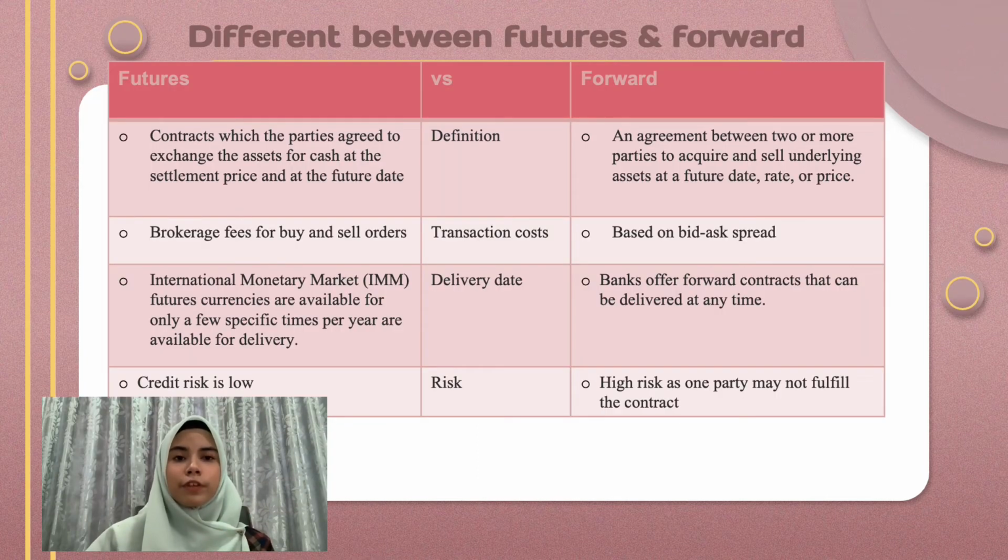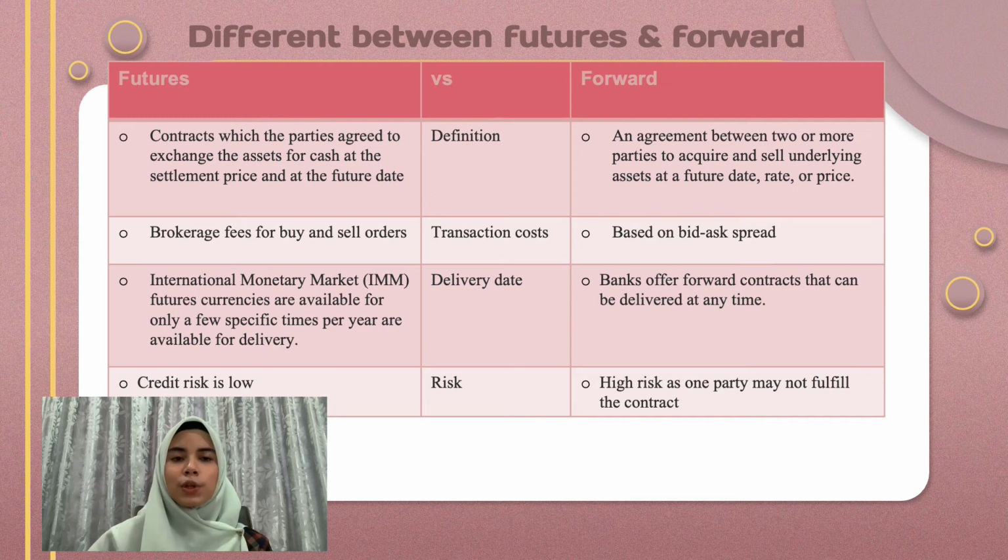So this is the difference between future and forward. For future, a contract in which the parties agree to exchange the asset for cash at the settlement price at a future date. For forward, an agreement between two or more parties to sell an underlying asset at a future date, rate or price. Transaction costs for future are brokerage fees for buy or sell orders.